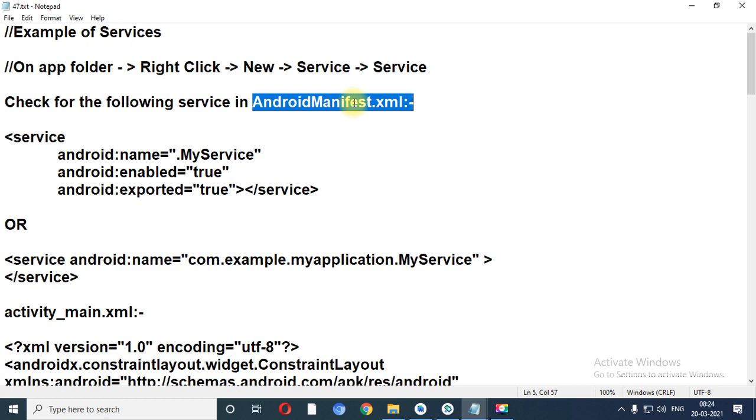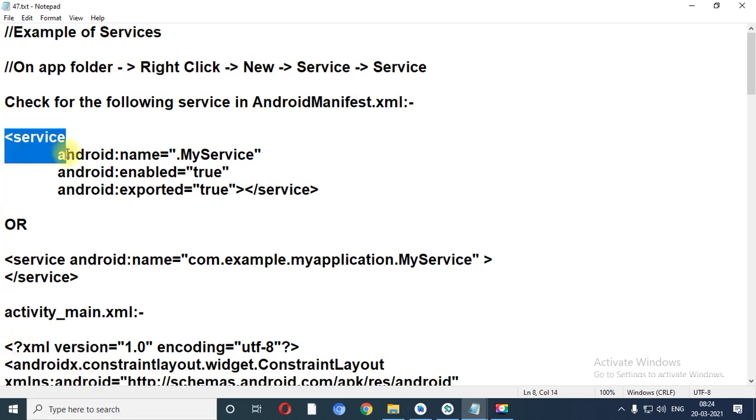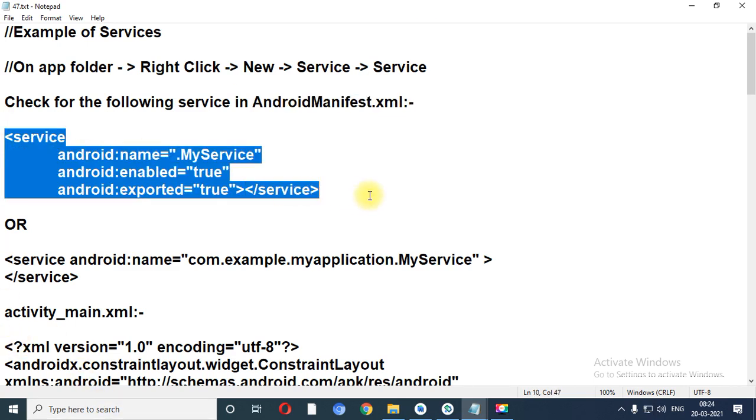So in this way we can register the permission under Android manifest file. Similarly, this is the third thing you can check inside the manifest file, like service. Once you add service in your application, at that time it will automatically be registered under the manifest file.